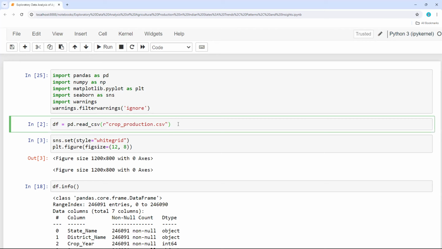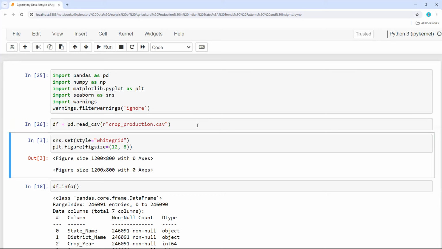So this one is also taken from Kaggle. This is personally my favorite data set, because crop production in India, every day we are gonna listen about all these things in news channels, or in day-to-day life also we might talk about these things. So it is a very interesting data set to look at the data, how it is there state to state, year on year, something like that. So I'm assigning my data frame to a variable called df. Let me run this.